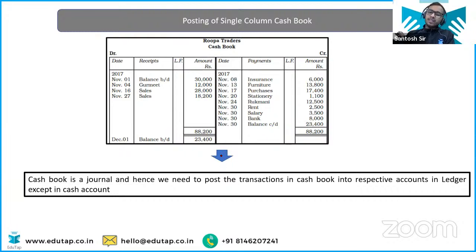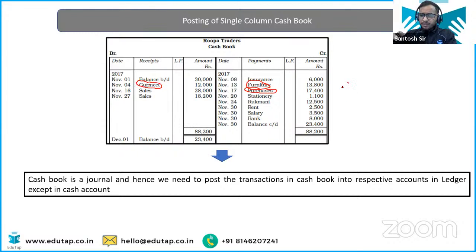Now from the cash book, you are going to post, this is the type of journal we have discussed. So obviously after the journal, you have to post that into the individual account, right? Though you don't need to transfer it to the cash account, other accounts you need to maintain. So furniture account you have to maintain, purchase account you have to maintain separately, the ledger accounts. So you have to transfer it from the cash book the same way that we have done from the journal entries.